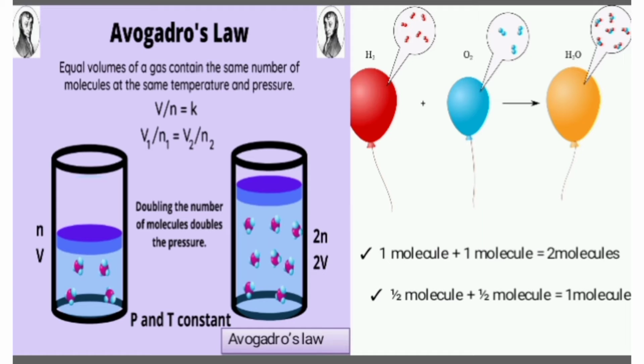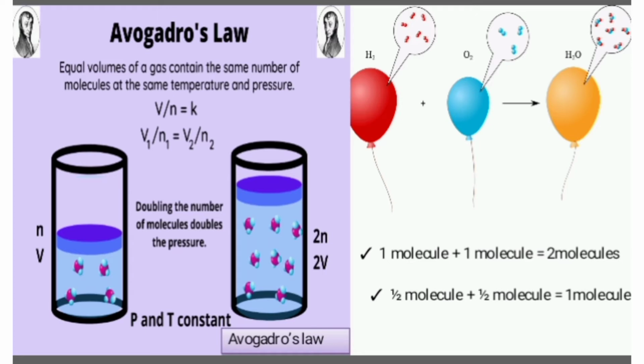Let's consider another example. How is the water molecule formed? 1 volume of hydrogen gas reacts with 1 volume of oxygen gas to give 2 volumes of water gas, that is, water vapor. Since volume is directly proportional to the number of molecules, this volume can be converted into one molecule.